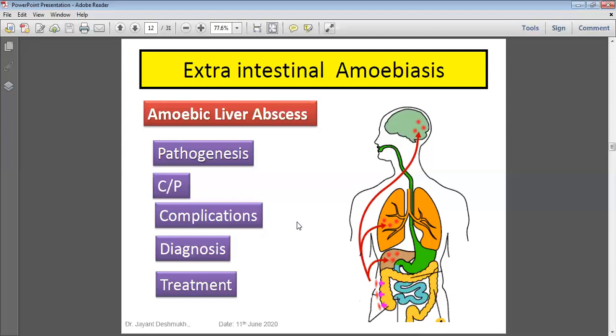That is when we write the diagnosis. These are the steps you have to consider: macroscopic, meaning naked eye appearance, and microscopic, only trophozoites, no cysts, and no pus cells.